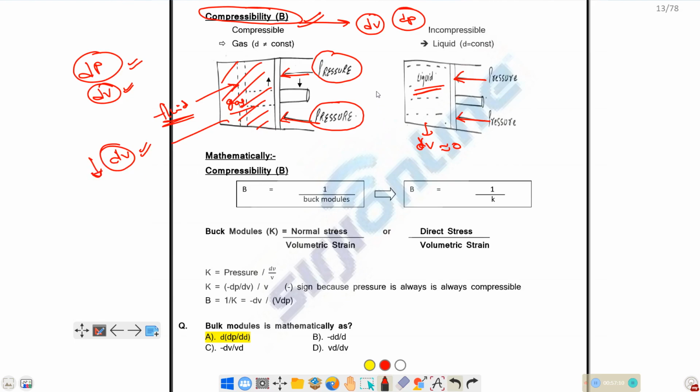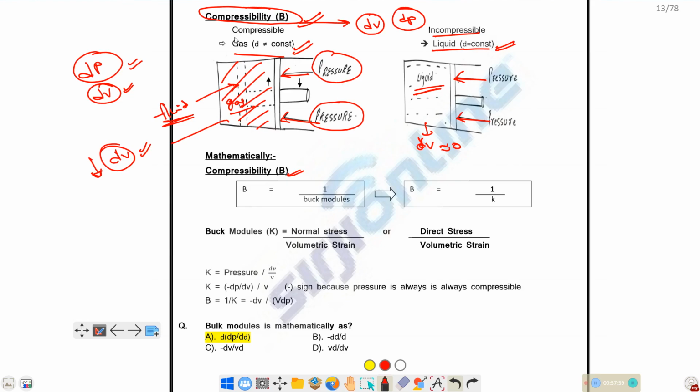So due to the application of pressure, if there is more decrease in volume with respect to pressure, then that is called more compressible. Due to application of pressure, if there is not much change in the volume of the liquid, then that is called incompressible fluid. So liquid is incompressible. Generally we take it as incompressible. For gases, it is compressible.